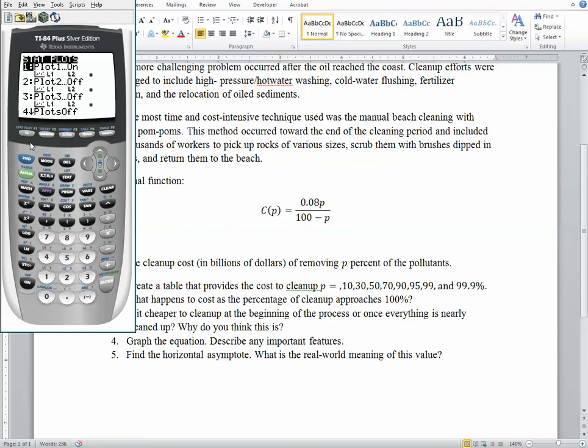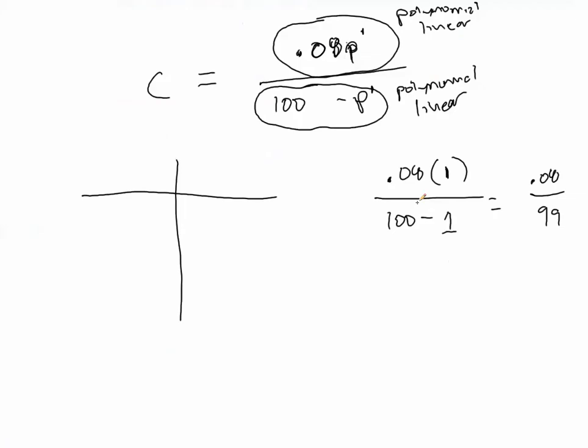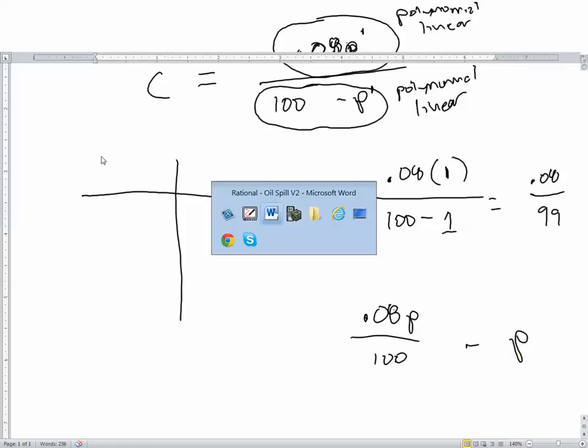But nonetheless, I'm going to put this into my y equals. I'm going to plot 0.08. Again, put this in parentheses. 0.08x divided by 100 minus x. If you don't put those things in parentheses, then instead your calculator might interpret this as saying 0.08p, divide that by 100, and then subtract p from the entire result. So what we don't want our calculator doing is this. 0.08p divided by 100 minus p. That's going to give us a different result. Because in this case, we want the p to be in the denominator. We want 100 minus that, and not the ratio of these two minus that. So be careful when you enter that in.